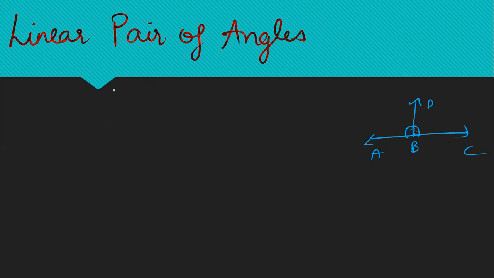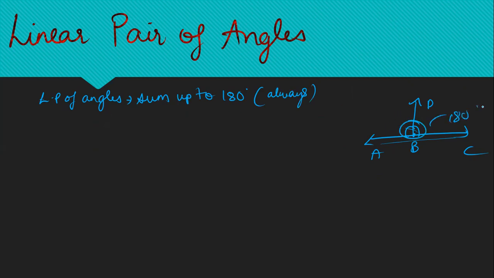We can say that two angles are a linear pair when the non-common arms are opposite to each other. And always remember, linear pair of angles always sum up to 180 degrees. That means angle ABD plus angle BDC is equal to 180 degrees.